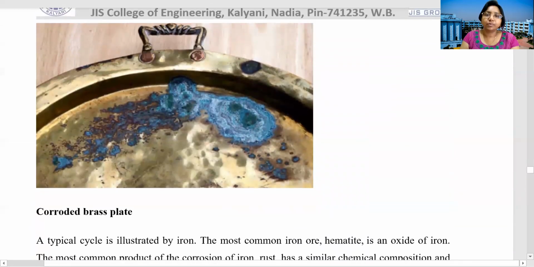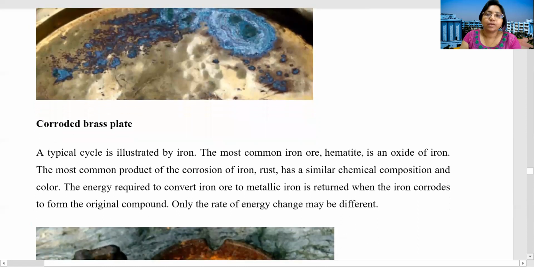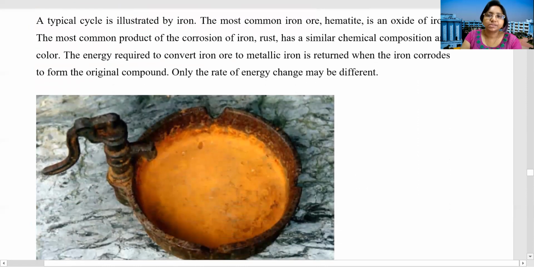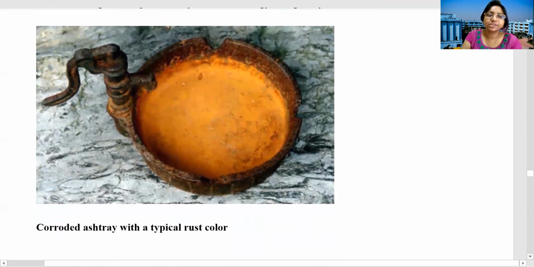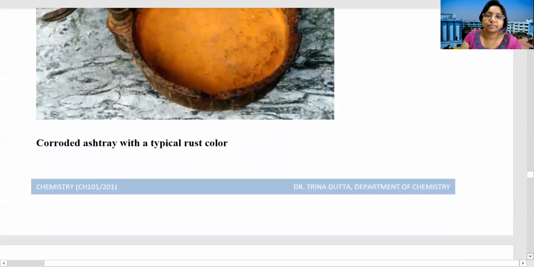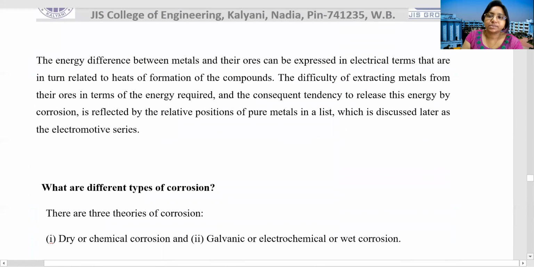Next, it is very common. You have seen the corroded brass plate in your home also. Very old utensils, we use this. Next example is the corroded ashtray with a typical rust color. So these are the examples.